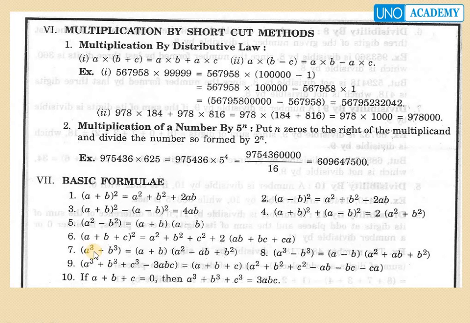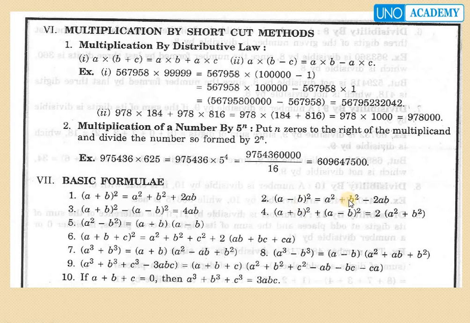Next, a cube plus b cube equals (a plus b) into (a square minus ab plus b square). a cube plus b cube plus c cube minus 3abc equals (a plus b plus c) into (a square plus b square plus c square minus ab minus bc minus ca). If a plus b plus c equals 0, then a cube plus b cube plus c cube equals 3abc, because here a plus b plus c becomes 0, then we remain with 3abc.